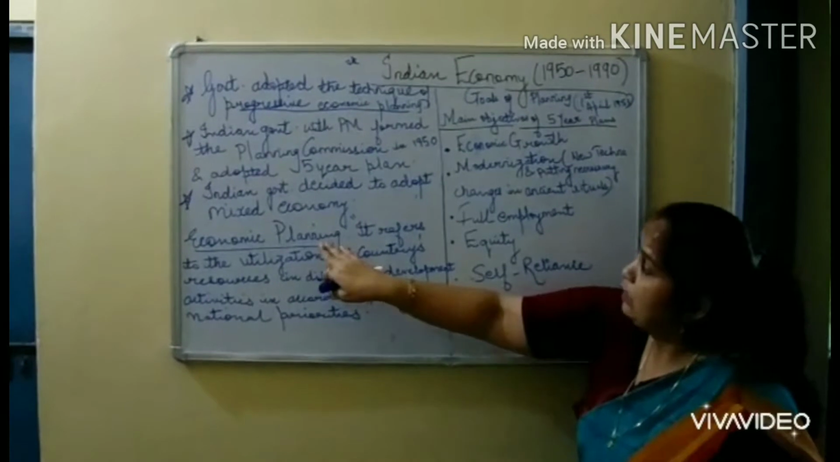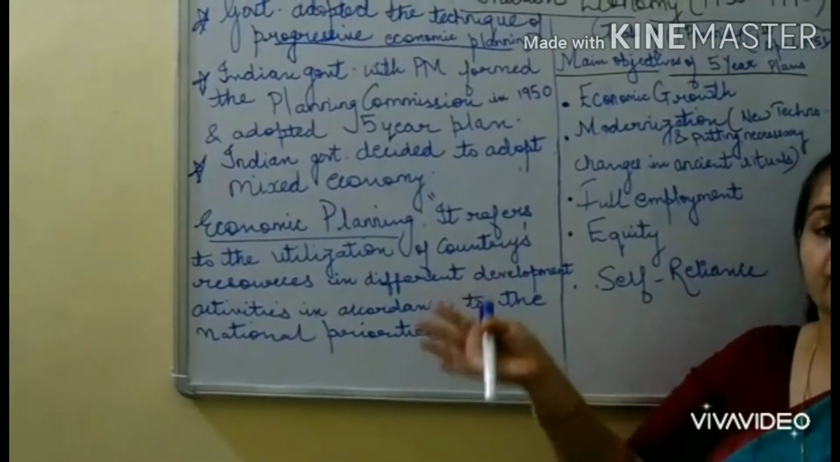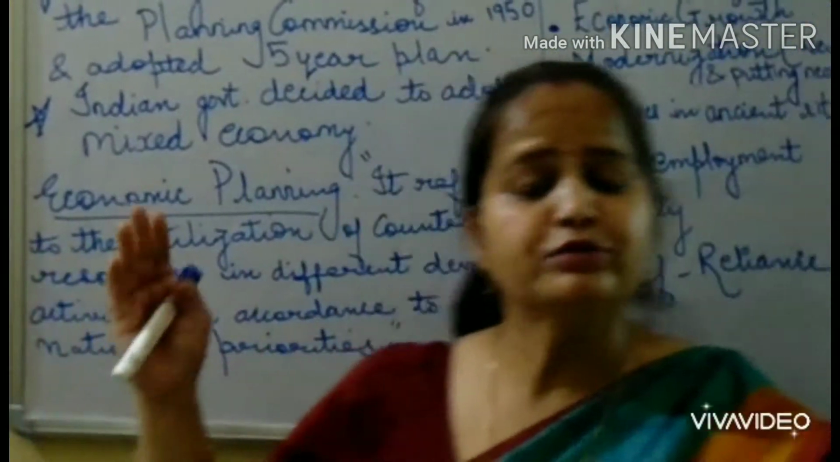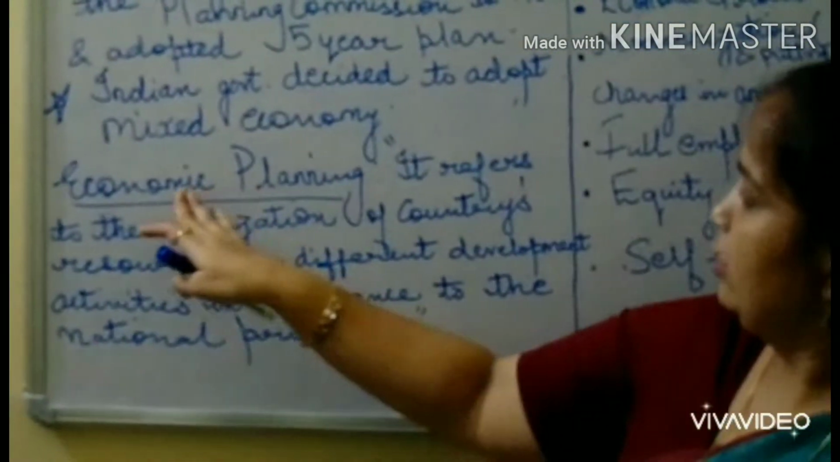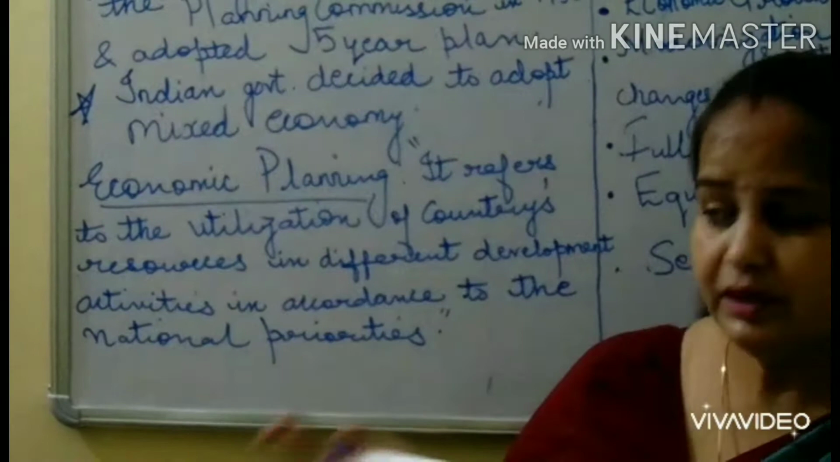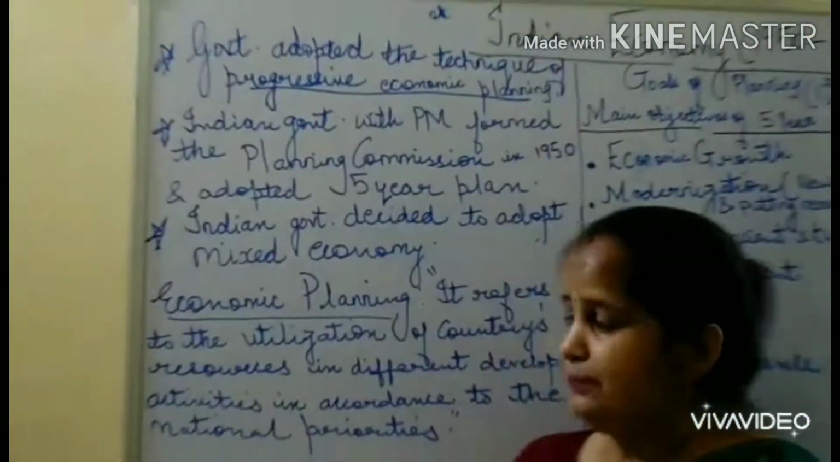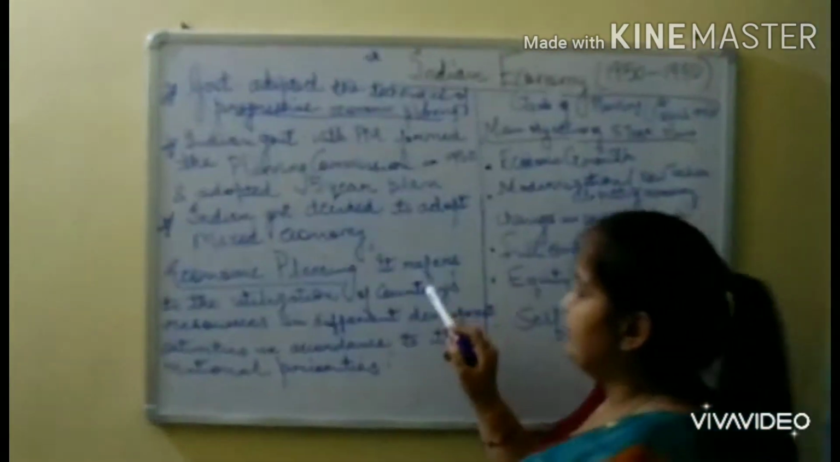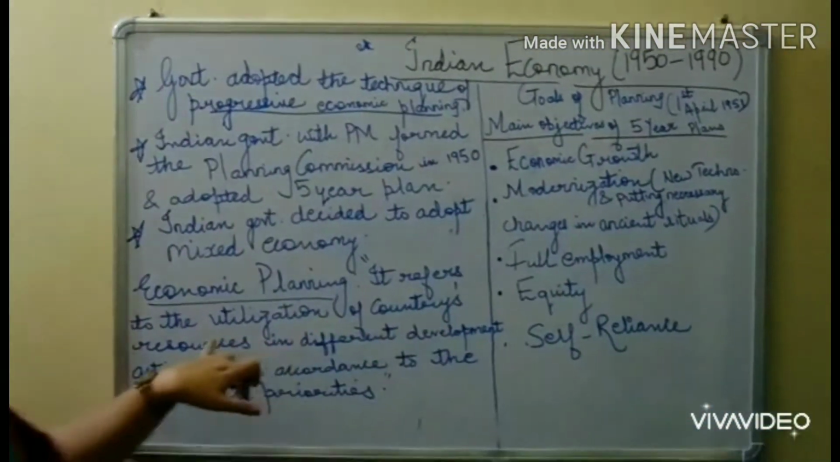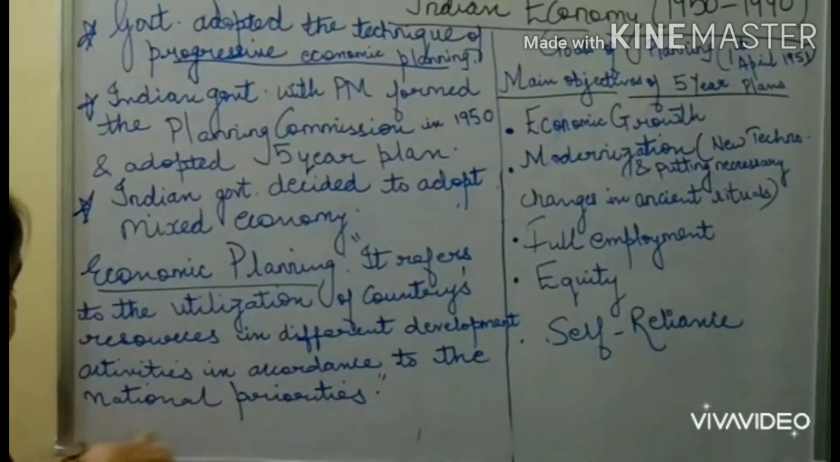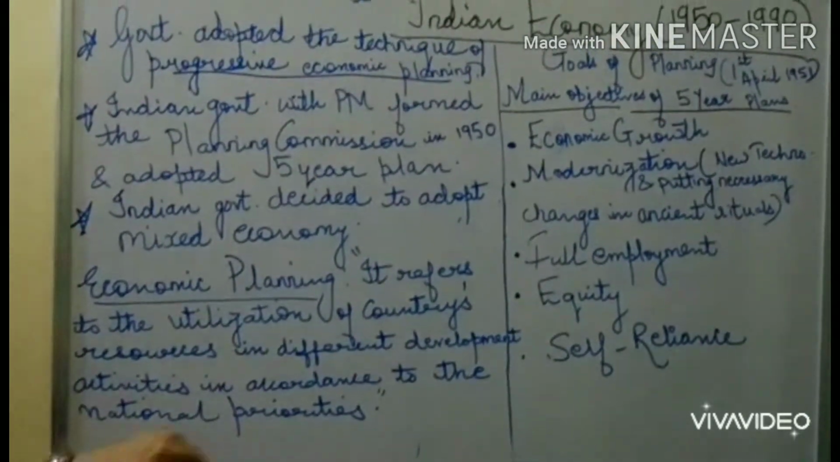Next we will see how our economic planning started, from where it started, and what were the main objectives of this economic planning. See, if you see the meaning of economic planning, first understand the standard definition. It refers to the utilization of country's resources in different development activities in accordance to the national priorities.